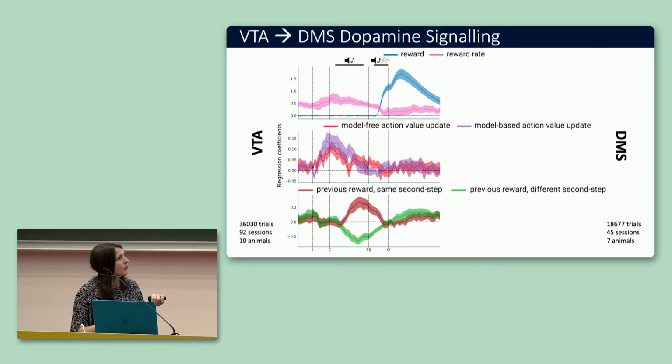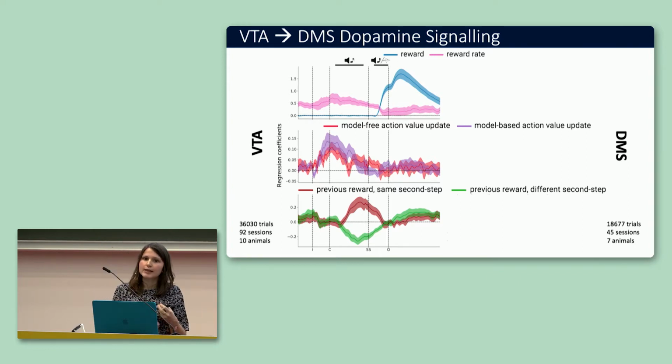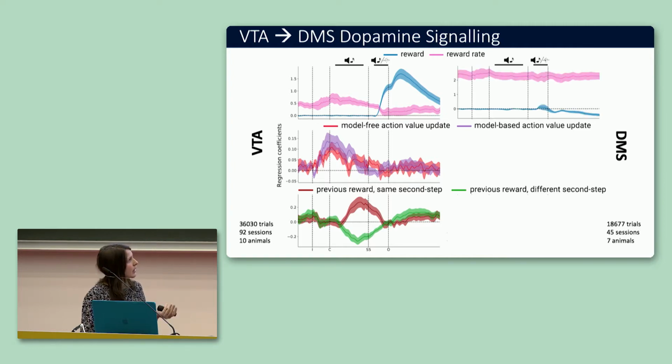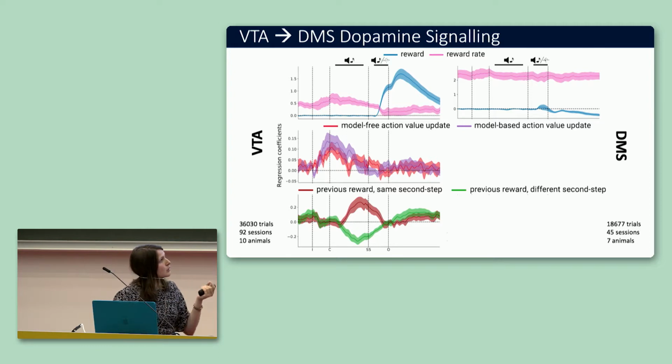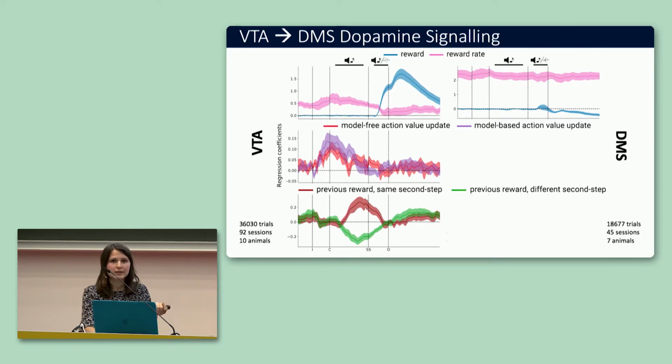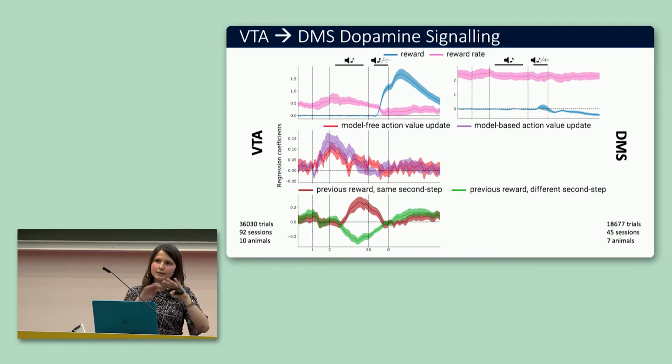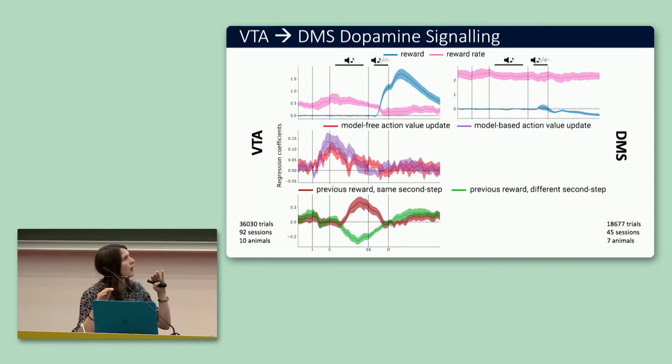Then we also recorded from dorsomedial striatum because it has also been related with goal-directed actions. So let's see first what happened at the reward predictors. Here, very interestingly, we don't see this positive phasic update of reward in dorsal medial striatum, but we still see this tonic modulation correlated with reward rate.